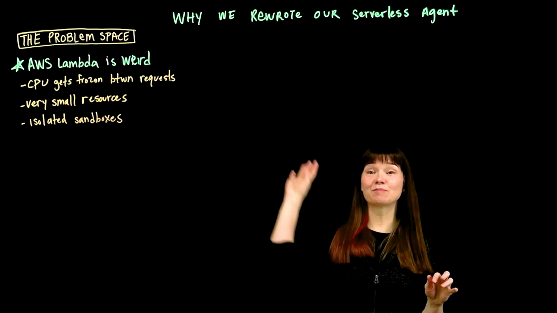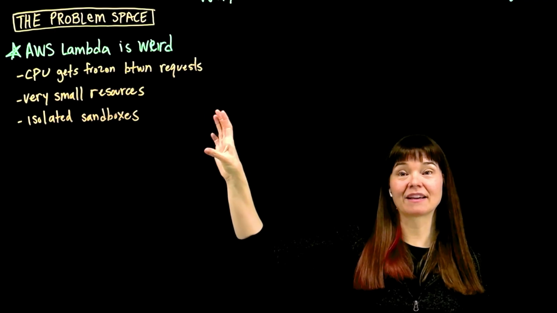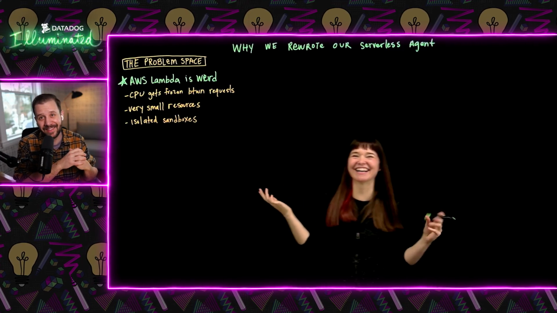What I'm hearing is it's objectively weird, objectively a different way to think about computing. Absolutely. Yeah. But it comes with a lot of benefits, right? To get those benefits, they have to make these trade-offs. And that's true for all engineering work. For literally everything in life ever. Exactly. Specifically, though, with Datadog's agent, there are some big issues here.